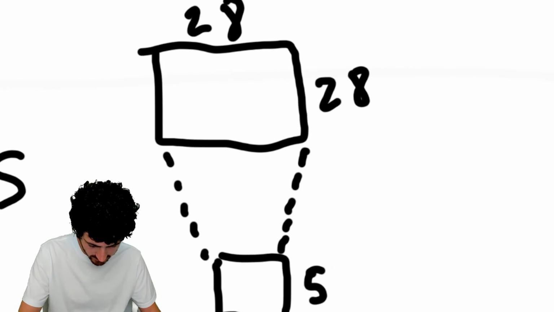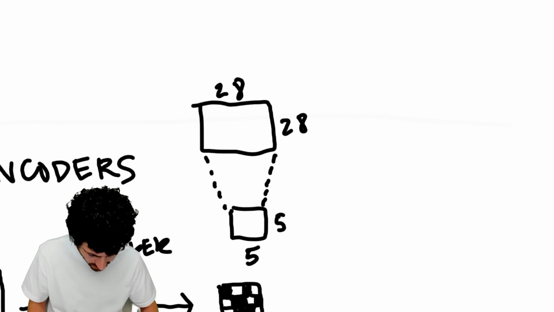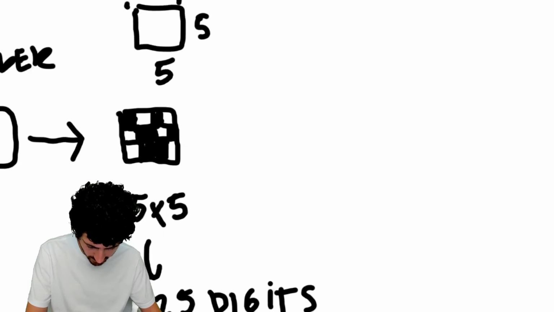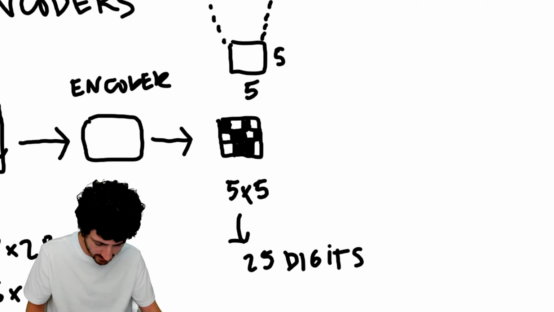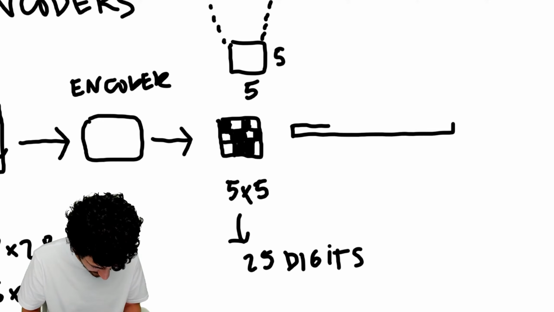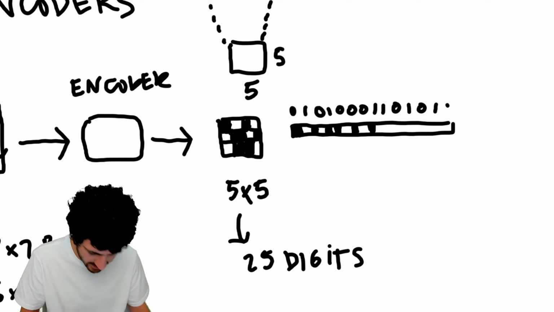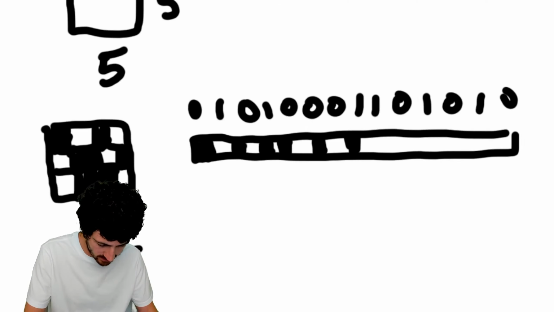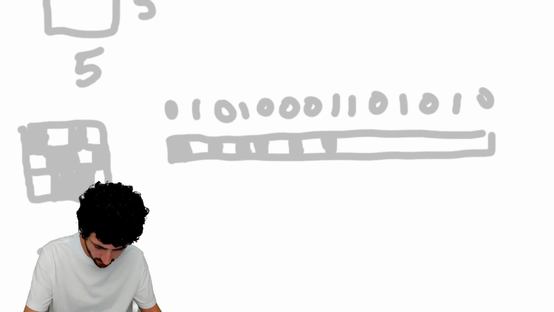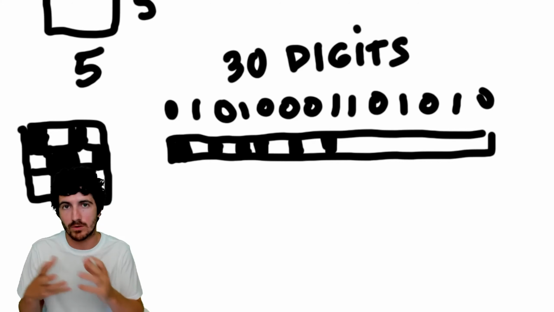So let's zoom in here for a second. We're going from 28 to 5, from something big to something small. And actually, you don't even need to think about the codings as a square. As we saw in a previous video on the flatten layer, it could be just a series of zeros and ones one after the other, like 0, 1, 0, 1, 0, 0, 0, 1. Each of these series of numbers, maybe 20, 25, or let's say 30 digits, is encoding the knowledge that the network has learned for your original image.